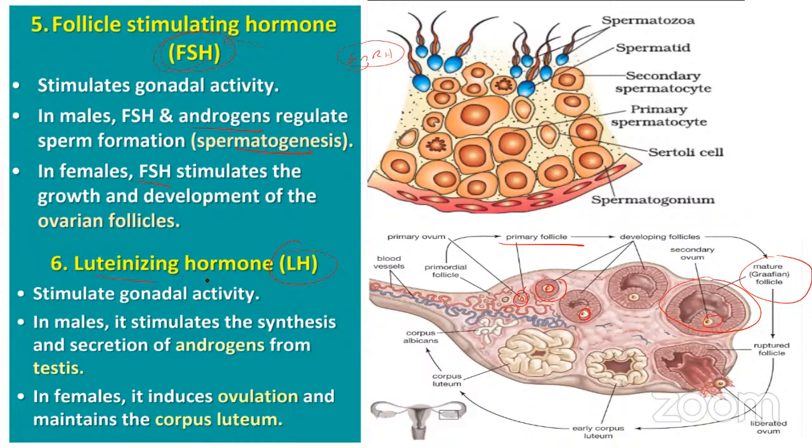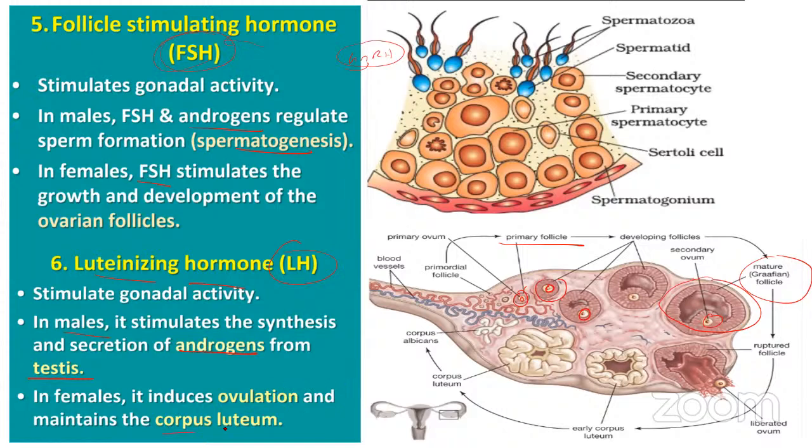So let us talk about luteinizing hormone. Luteinizing hormone in males acts on certain cells of the gonads, and it helps in the production of androgens such as testosterone. Whereas in females, the same luteinizing hormone helps in maintenance of the corpus luteum.